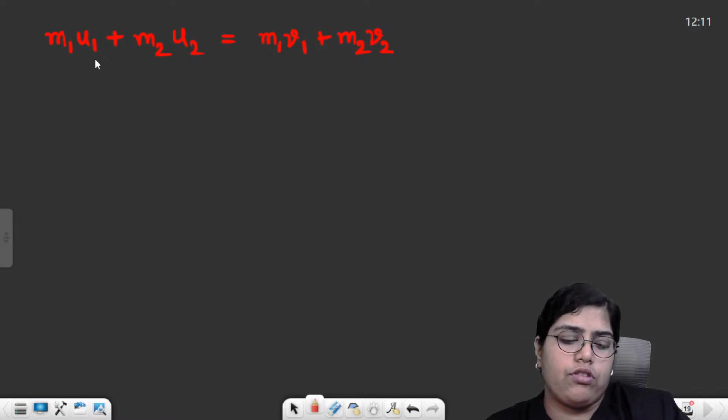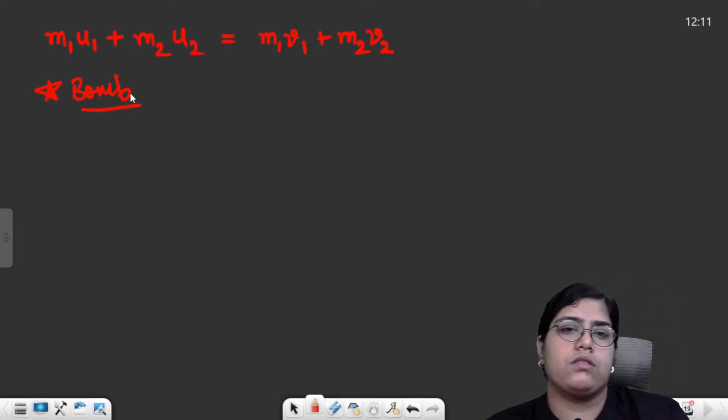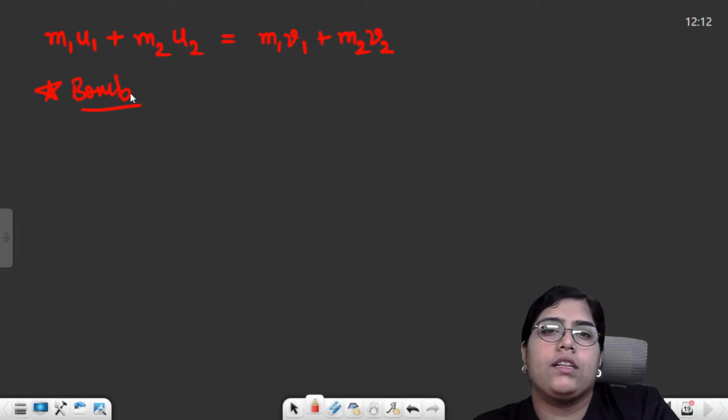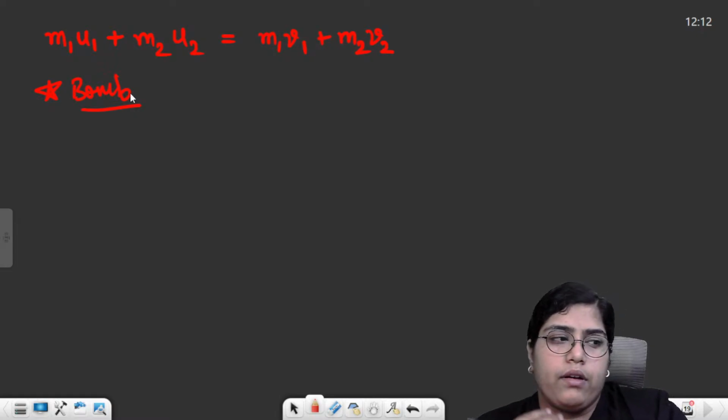Now, based on conservation of momentum, you can get some application-based questions, like you can be asked to find the recoiling velocity of a gun. Initially the gun and bullet are both at rest, then you will be given the velocity with which the bullet leaves the gun, and you need to calculate the recoiling velocity of the gun. Or the most common question is on the bomb: a bomb is blasted into 2 or 3 pieces. First piece goes in this direction with this particular velocity, second goes in this, and then you have to calculate the velocity of the third part of the bomb. All these questions are based on conservation of linear momentum.